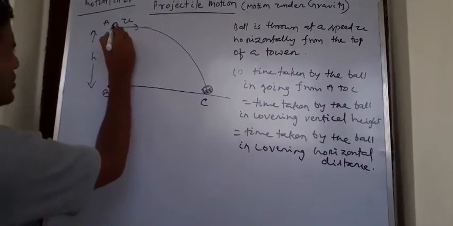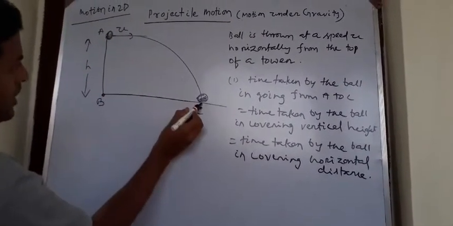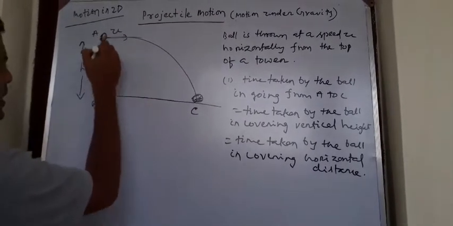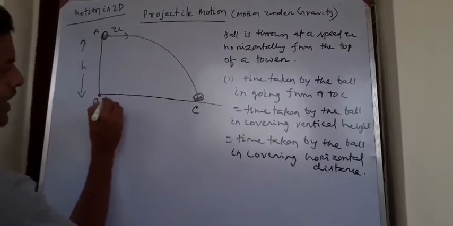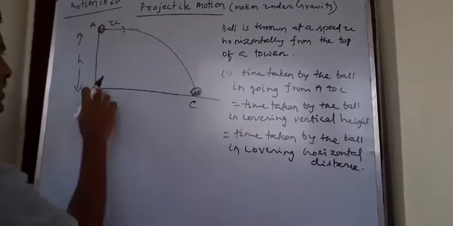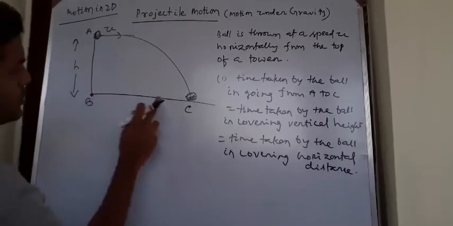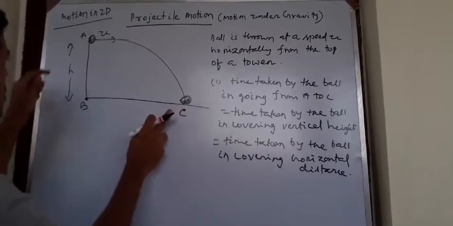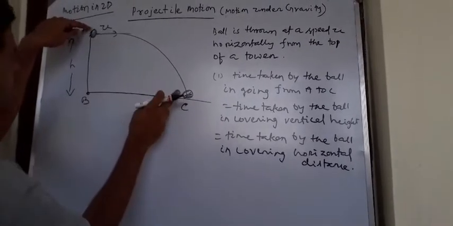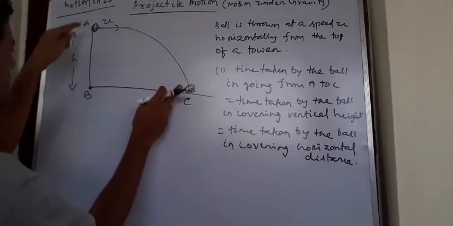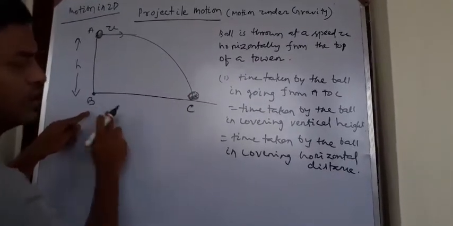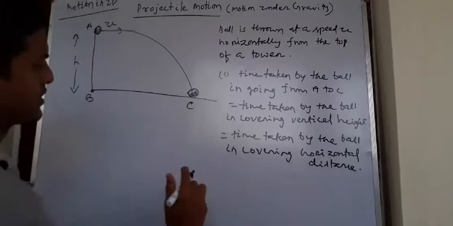When the ball is coming from A to C, let's say it is taking 10 minutes. It means in those 10 minutes the ball is covering the AB height vertically and the BC distance horizontally. So from A to B is also 10 minutes, and from B to C is also 10 minutes. It means that unless the ball reaches C, it does not cover the AB height, and unless the ball reaches C, it does not cover the BC horizontal distance. So that is the first concept.